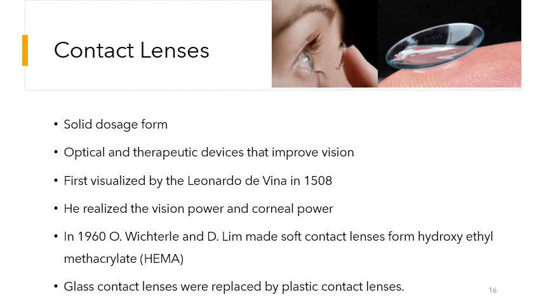They were first visualized by Leonardo da Vinci in 1508, and he realized the vision power and corneal power, and he understood how lenses can effectively improve the vision of a person. In 1960, O. Wichterle and D. Lim first made the soft contact lenses by the use of hydroxyethyl methacrylate, and the glass contact lenses were replaced by plastic contact lenses.